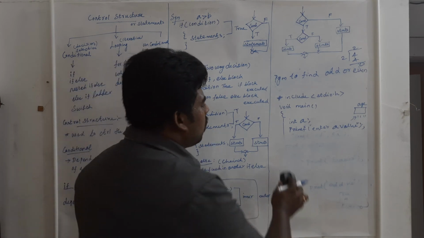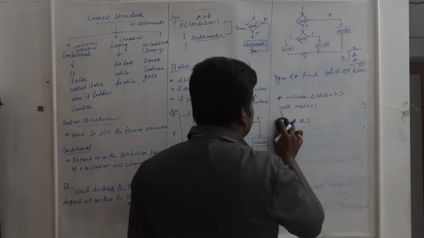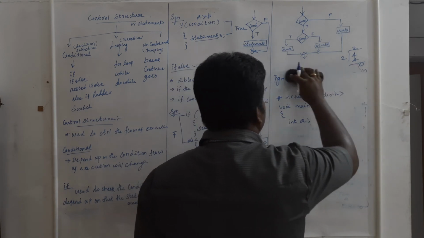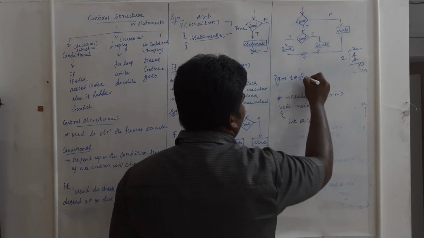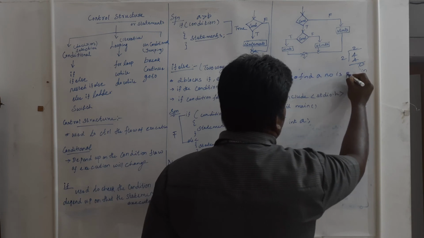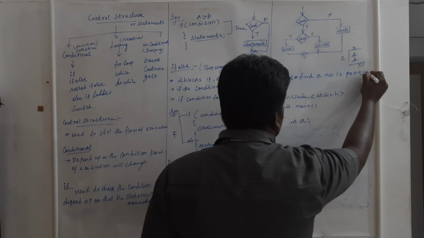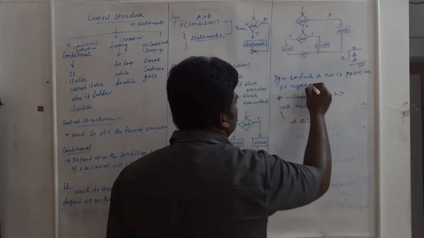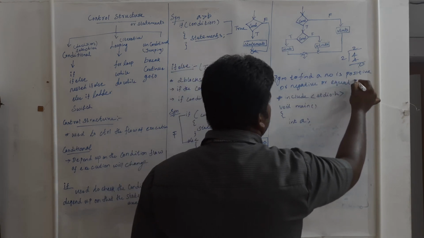Okay. So I will explain with one program. Here also, a program to find whether a number is positive, or negative, or equal to 0.